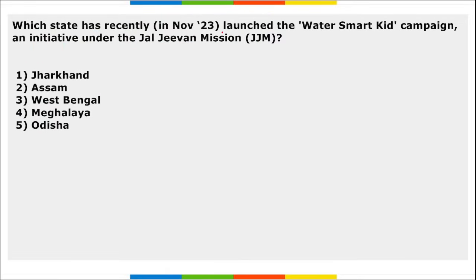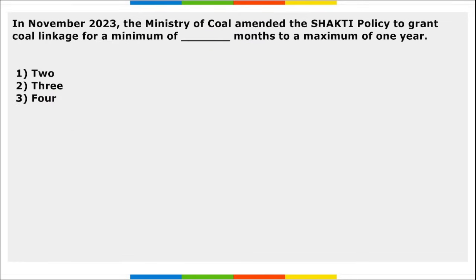Next, which state has recently launched the Water Smart Kid campaign and initiative under the Jal Jeevan Mission? So which is the state that has launched this Water Smart Kid campaign? Tell me. It is Meghalaya, right? Meghalaya has launched Water Smart Kid campaign under Jal Jeevan Mission that will be focusing on educating children about water conservation and protection.